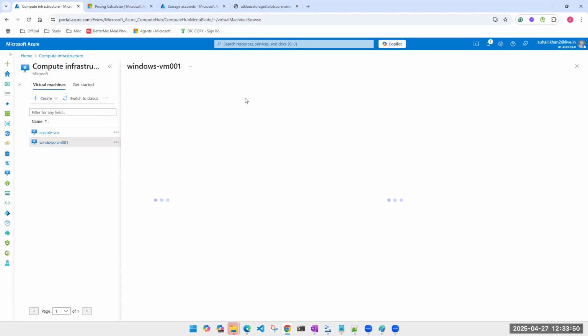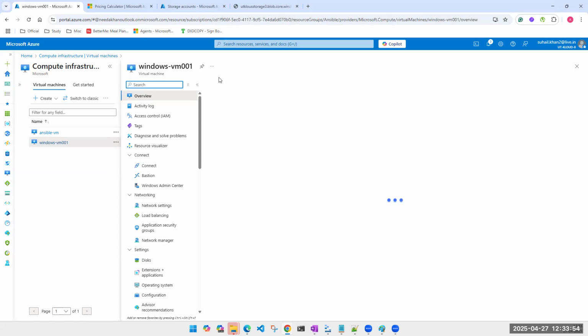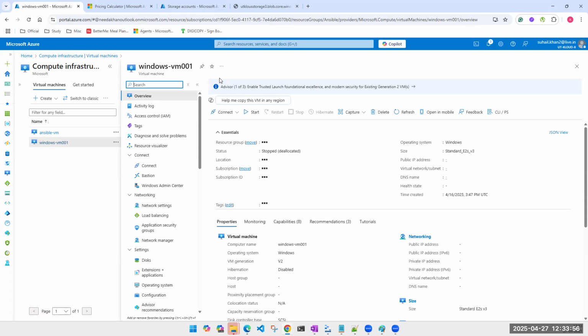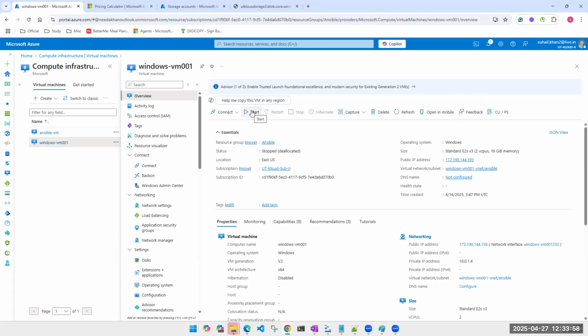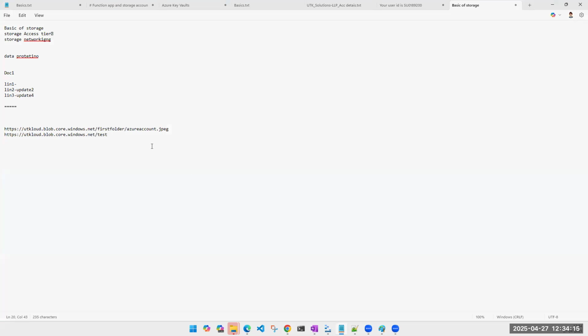This machine is a part of a VNet, and the name of the VNet is also Windows. I wasn't planning to use this machine, hence I didn't bother about the name. But now let's use it. It will save some time. So the virtual machine's network is a VNet. The name is Windows VM 001 VNet. That is the name of the VNet. I'll just write this down here. It will be easier for you.